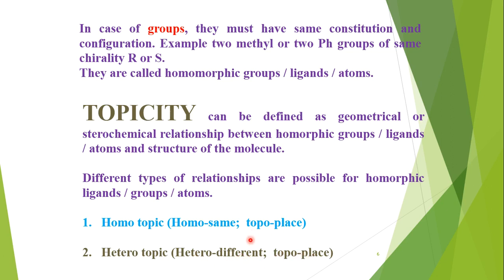So what we understand from these two points is that the places, or we can say the environment, for both the ligands are the same in case of homotopic, but in case of heterotopic, the environment or place for both the ligands could be different.